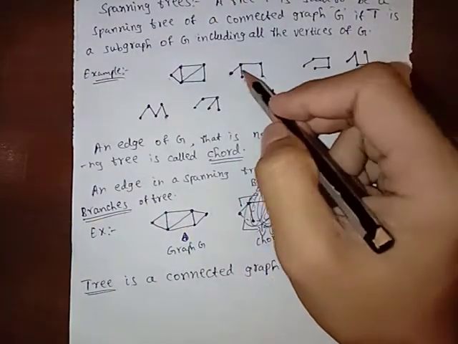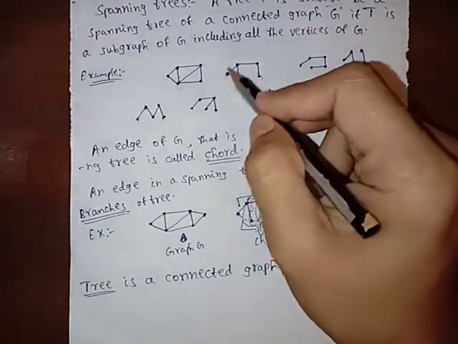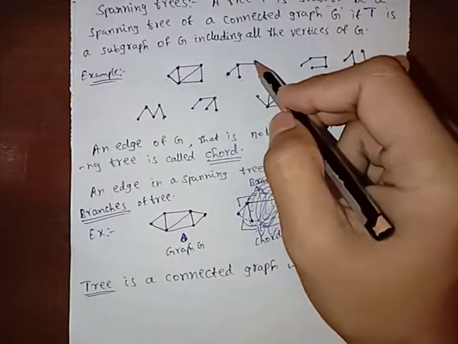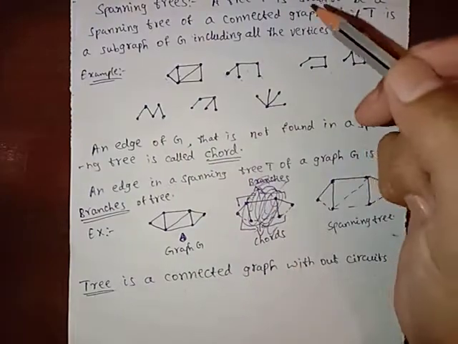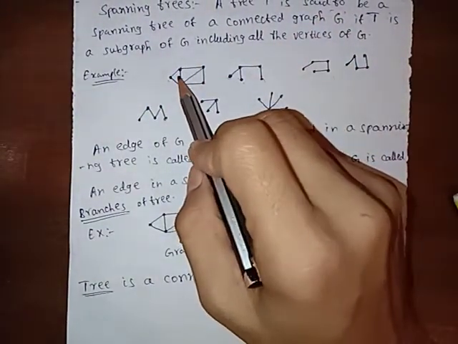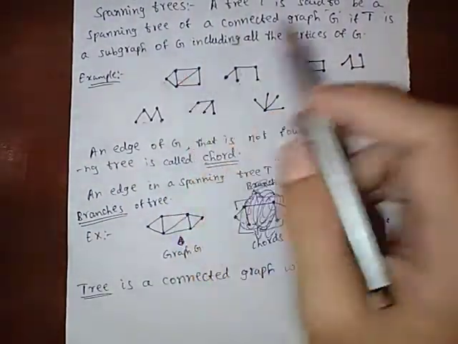This is without circuit but connects all vertices. Here, from here to here there is a path, and from here to here there is a path, but only one path. If there is another path, then it becomes a circuit. So if this is a graph, these are all spanning trees of this graph.